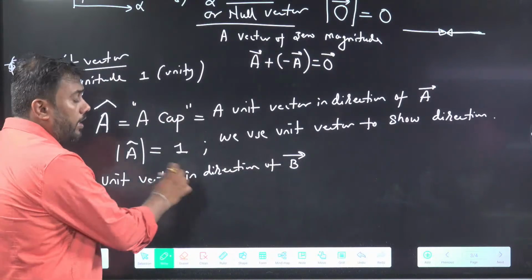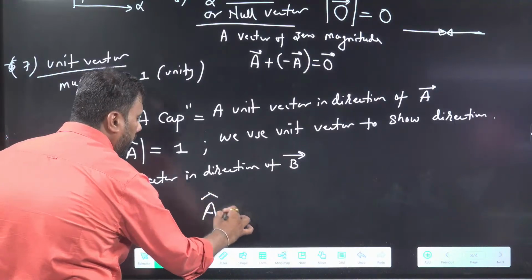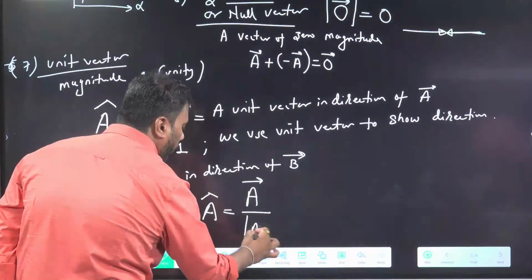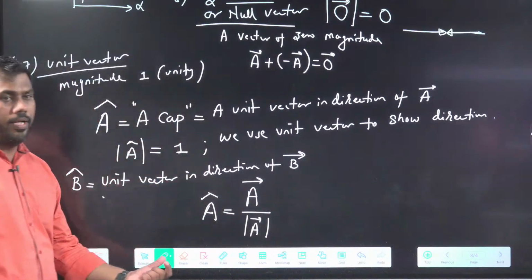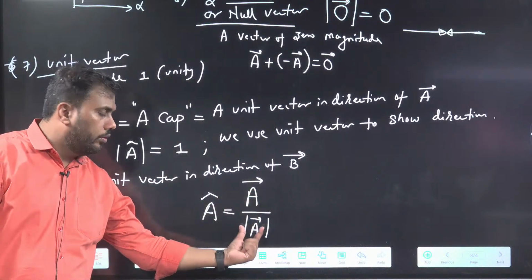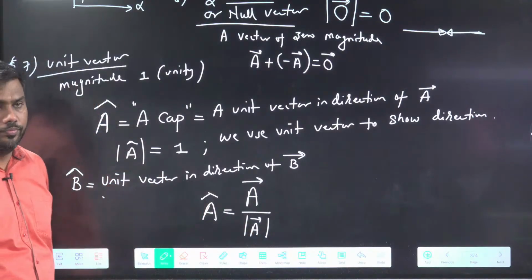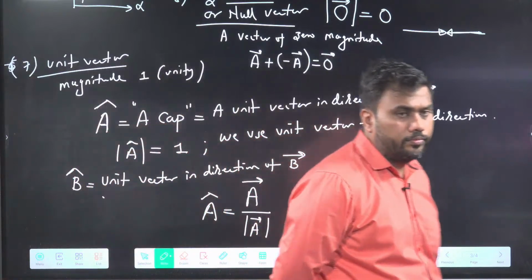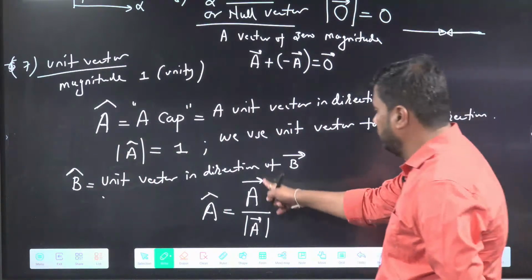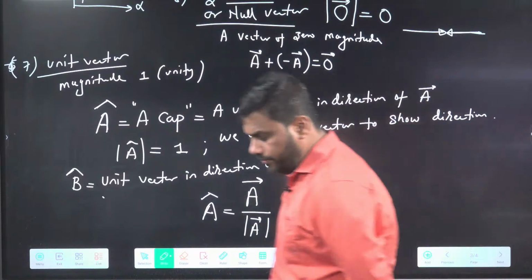Okay. How to get unit vector? If I want to get A cap, we can get A cap by dividing a vector with its magnitude. Vector divided by magnitude will give me unit vector in the direction of vector. Yes, very good, Sriram. A vector divided by its magnitude gives you unit vector in direction of A.